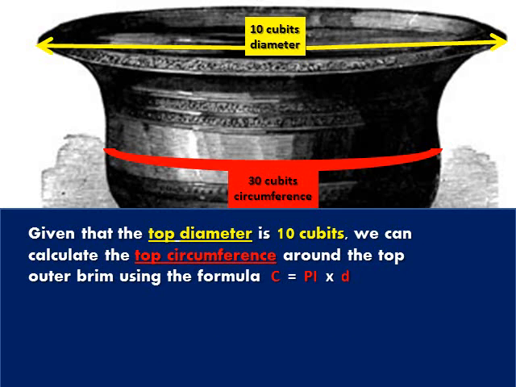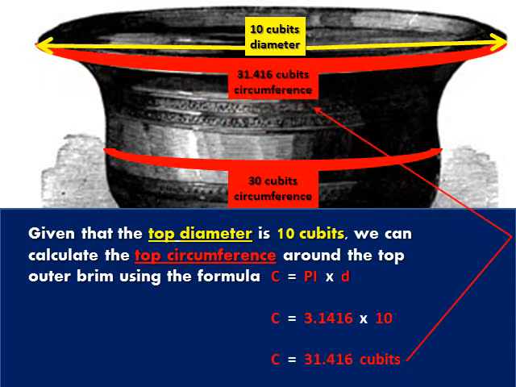these calculations. Given that the top diameter is 10 cubits, we can calculate the top circumference around the top outer brim using the formula circumference equals pi times diameter. So if circumference equals pi 3.1416 times diameter of 10, then circumference equals 31.416 cubits around the top outer brim.